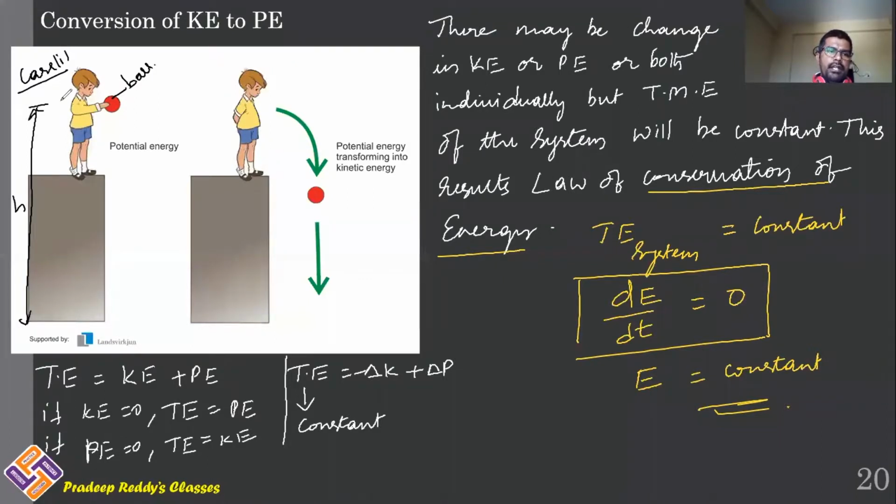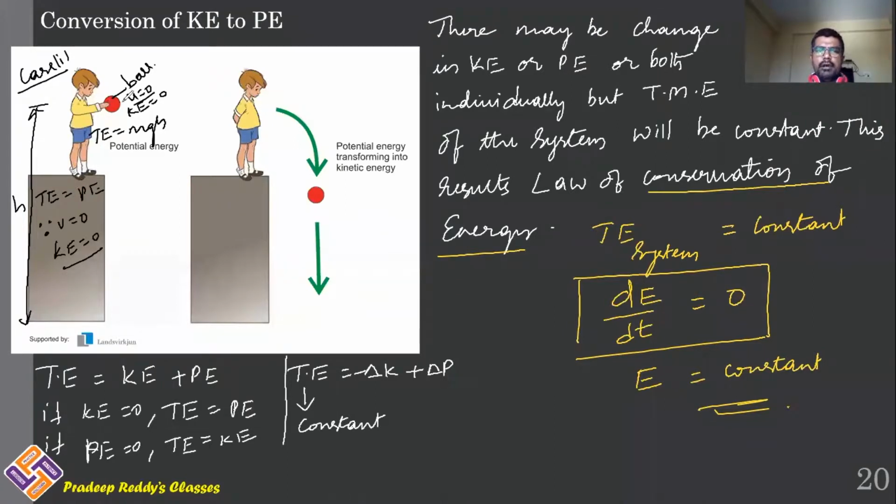I can write total energy is equal to potential energy, since v is equal to 0, kinetic energy is equal to 0. As the person is catching the ball, the ball is at rest, velocity is 0, therefore kinetic energy will be equal to 0. It possesses only potential energy, and that potential energy is equal to total energy, which is mgh, where h is the height from the ground.